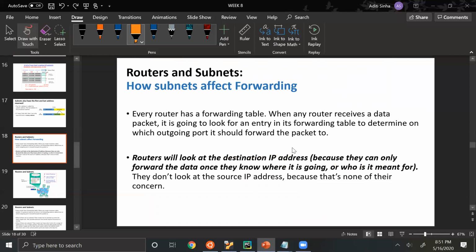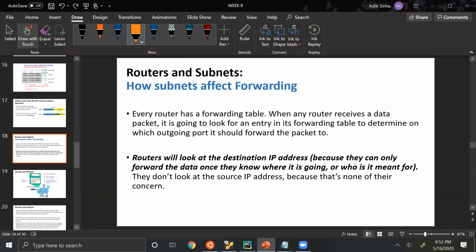And so this mapping of IP address to a particular output link is exactly what's happening here. You look at the IP address and you decide on the output link. So this mapping is done using a forwarding table that every router has. When a router receives a packet, it will look for an entry in its forwarding table about that packet's destination IP address, to determine which outgoing port it should forward the packet to.